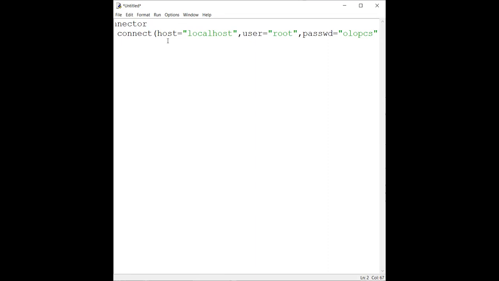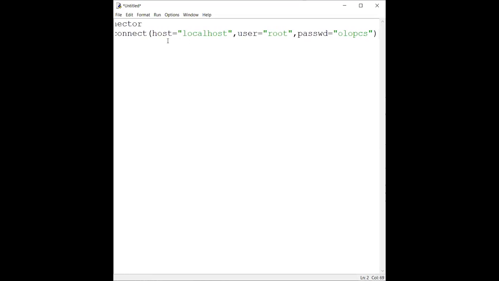Once this is done, you can even write here the name of the database. After that, you can write database is equal to, suppose we have created 12_CS. This I can also pass as an argument, but this is optional. We will not be doing so, because we are assuming that even the database is not created. So we are going to create the database first of all. So this also we are not doing.